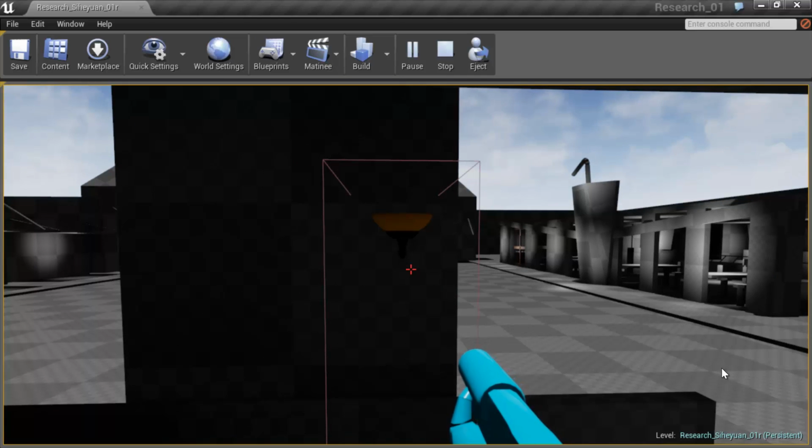Now let's take a look at reusing this blueprint class to place a light anywhere in the world without recreating this inside a blueprint or recreating the physical aspects.